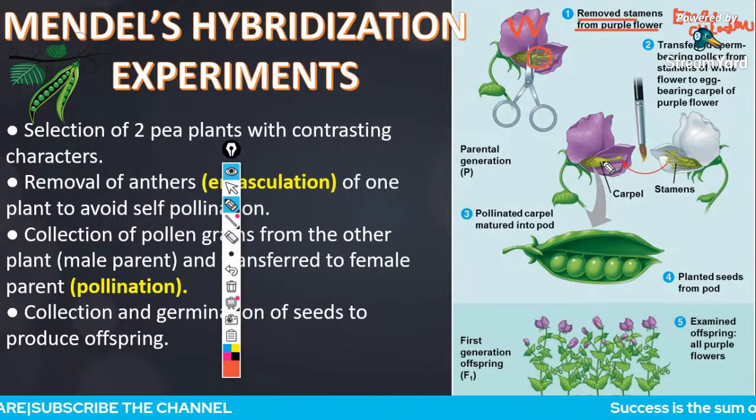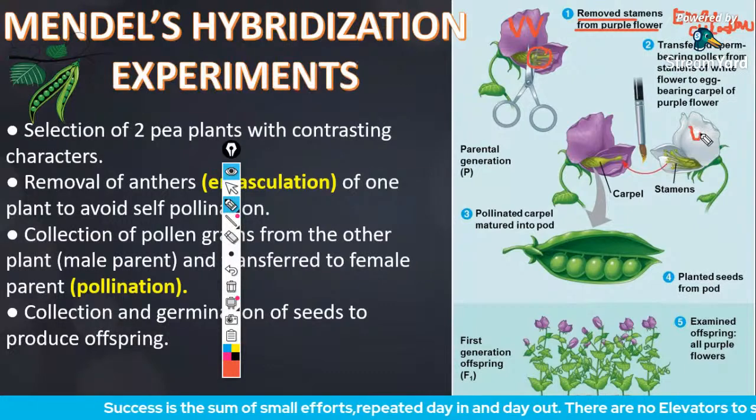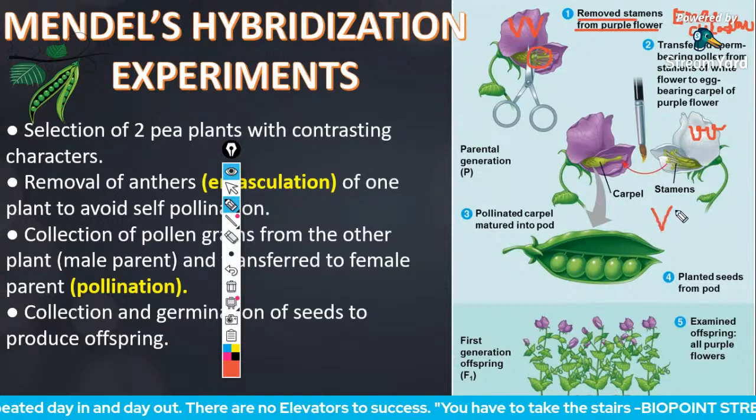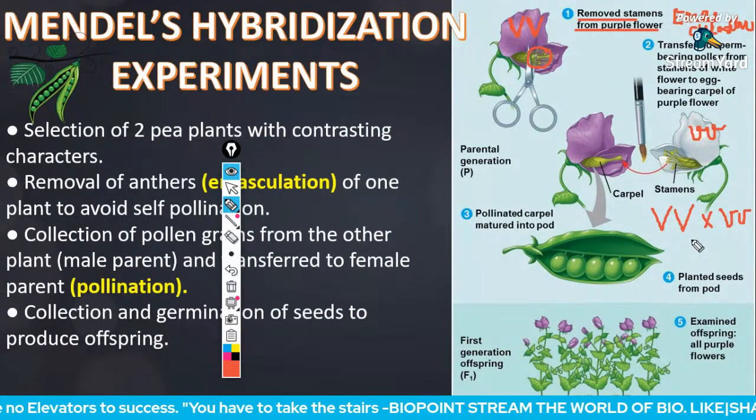After emasculation, the plant is bagged, and the white flower is small v, small v. So capital V is crossed with small v, small v.